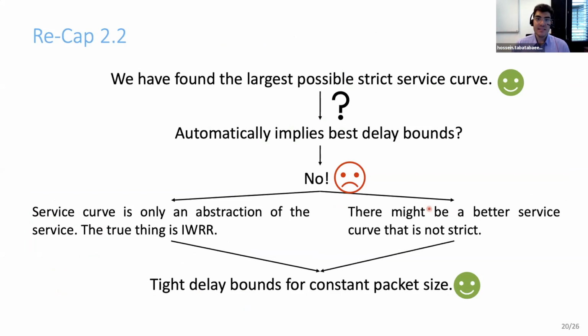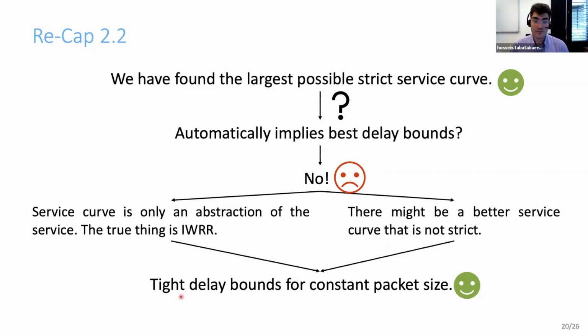Unfortunately, obtaining the largest possible strict service curve doesn't automatically imply that it gives us the best delay bounds, the delay bounds that are equal to worst cases. This is because, first of all, service curves are only an abstraction of the system, not a true thing that happens. The true thing that happens is the interleaved weighted round robin, or whatever the system is. Another reason is that we have found the strict service curve, which is a specific kind of a service curve. So there might be a better service curve that is not strict.